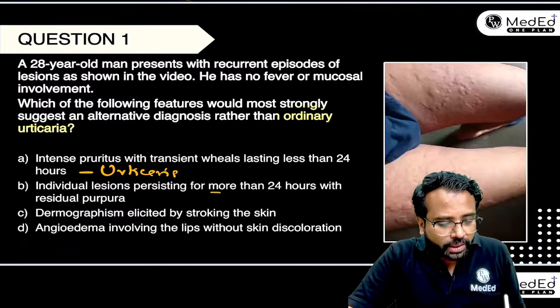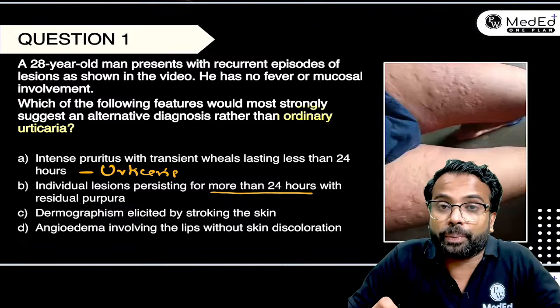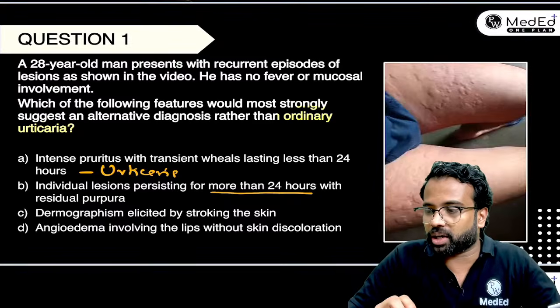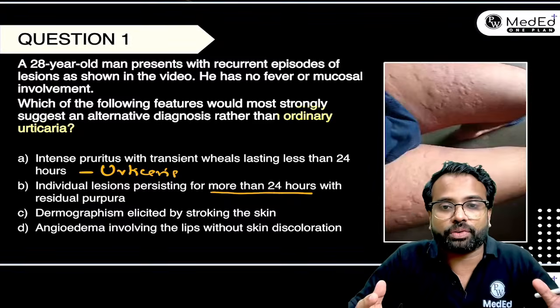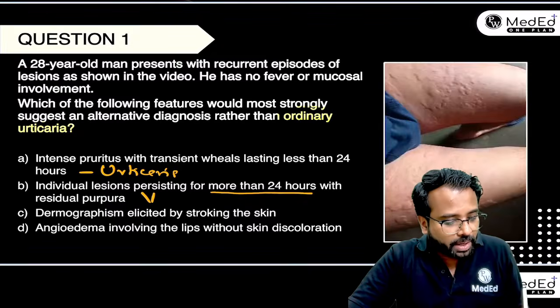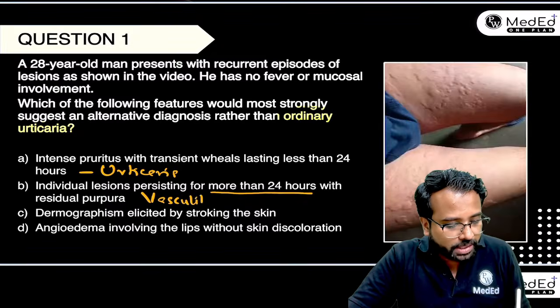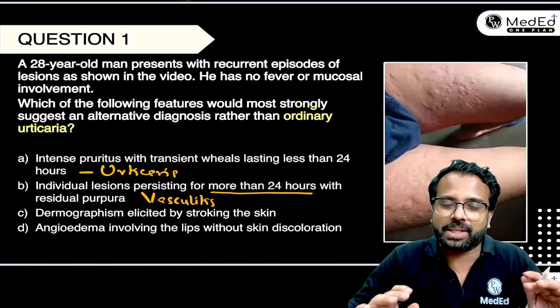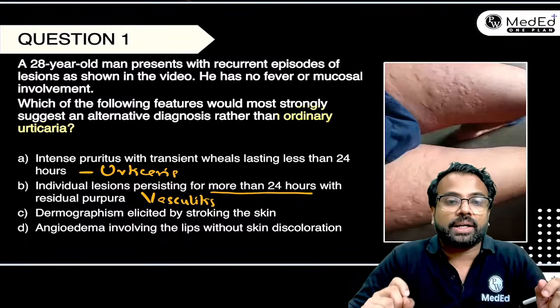For how long do urticarial wheals last? Usually they last for less than 24 hours. So if it is more than 24 hours, we must be thinking of something like a vasculitis. This can be associated with an urticarial vasculitis. So here the diagnosis has already changed. But still, let's see the third option.